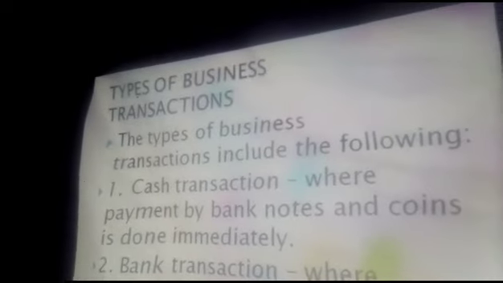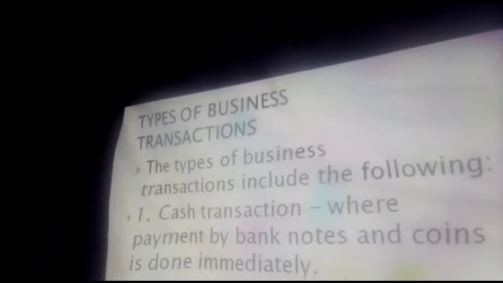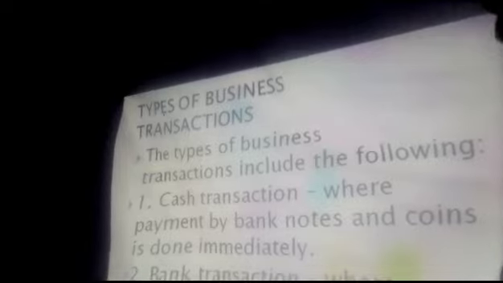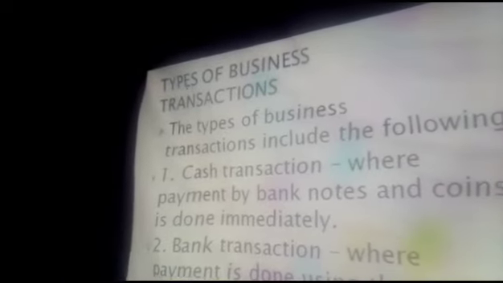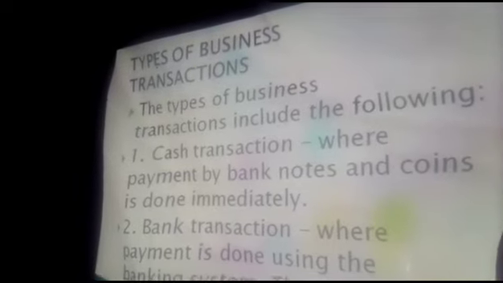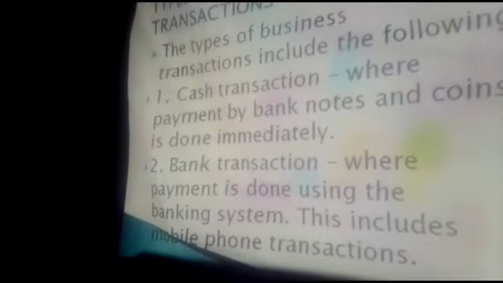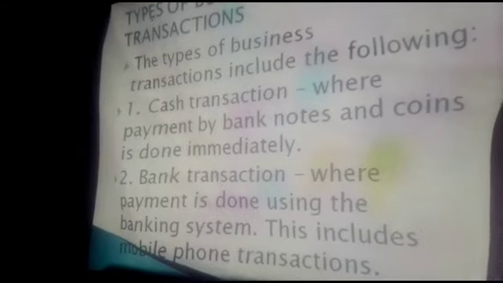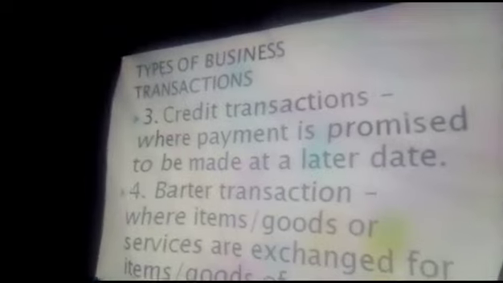Types of business transactions. We'll look at the 4 types of business transactions, and this includes 1. Cash transaction, where payment by banknotes and coins is done immediately. 2. Bank transaction, where payment is done using the banking system, and this includes mobile phone transactions. 3.